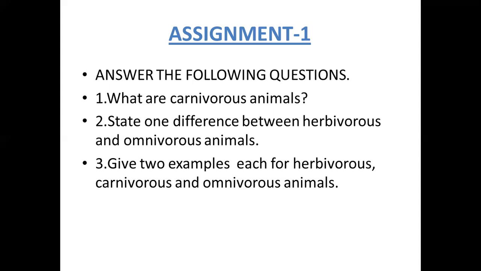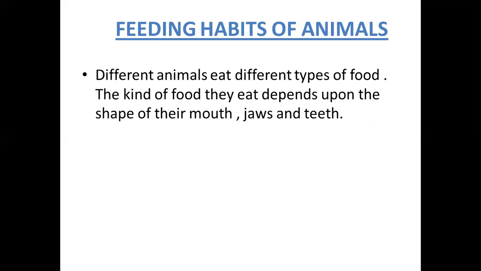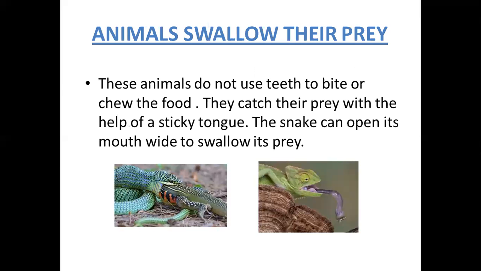Once again, let us see the feeding habits of different animals. Different animals eat different types of food. The kind of food they eat depends upon the shape of their mouth, jaws and teeth. In that, the first type is animals swallow their food.